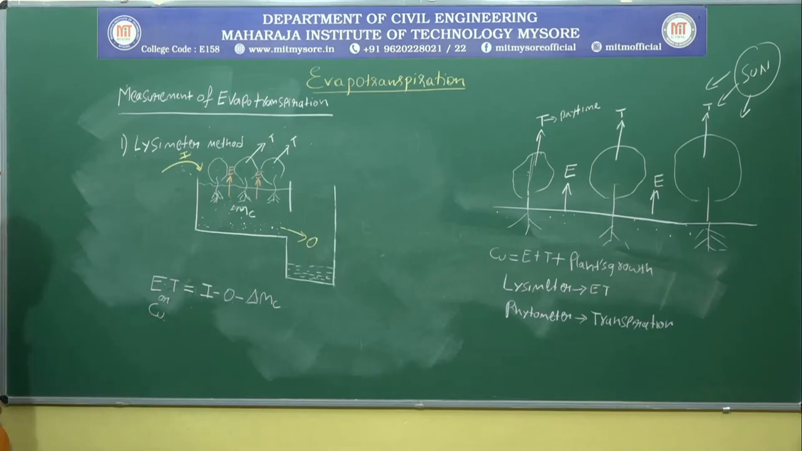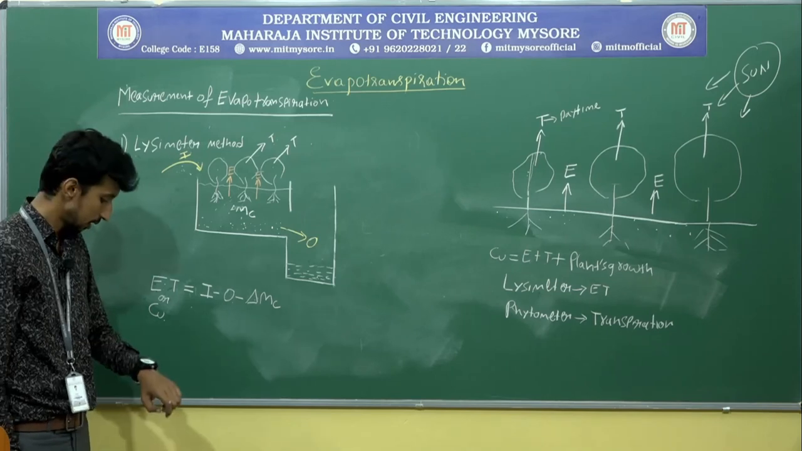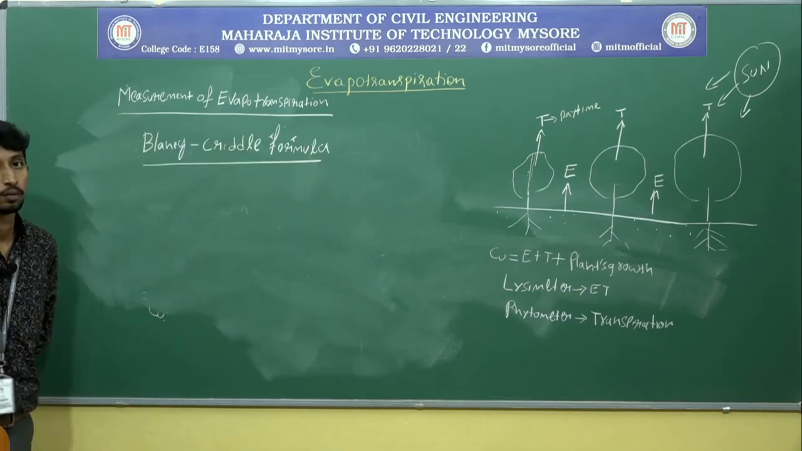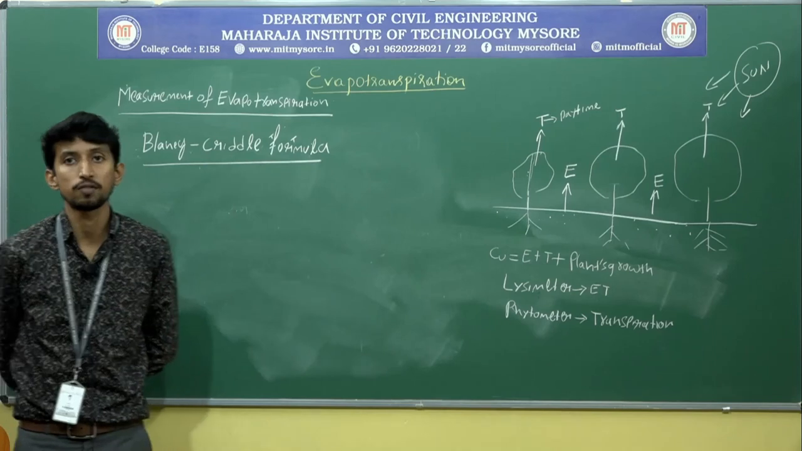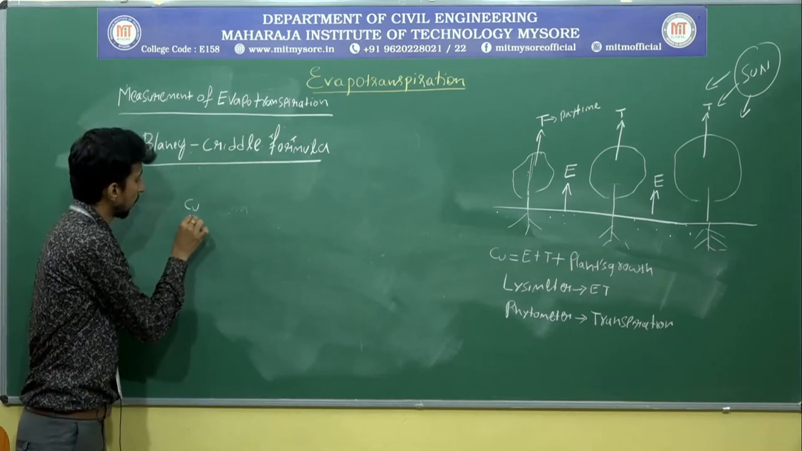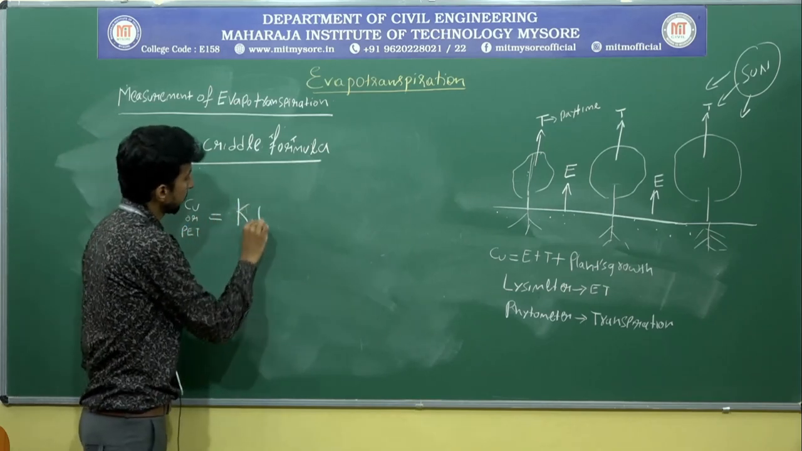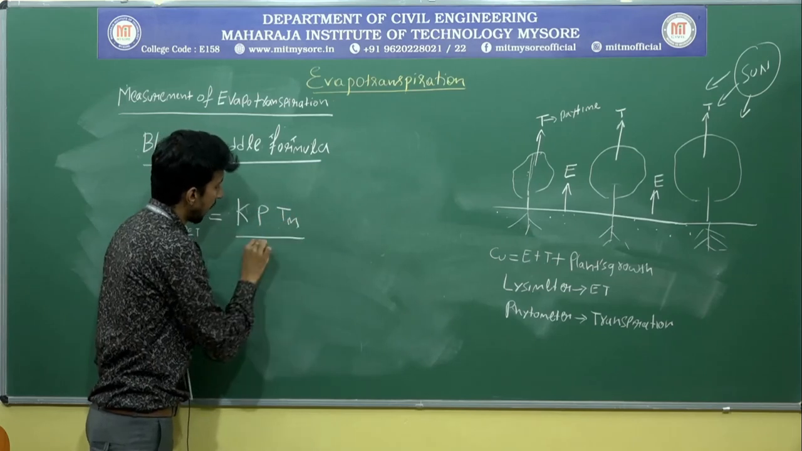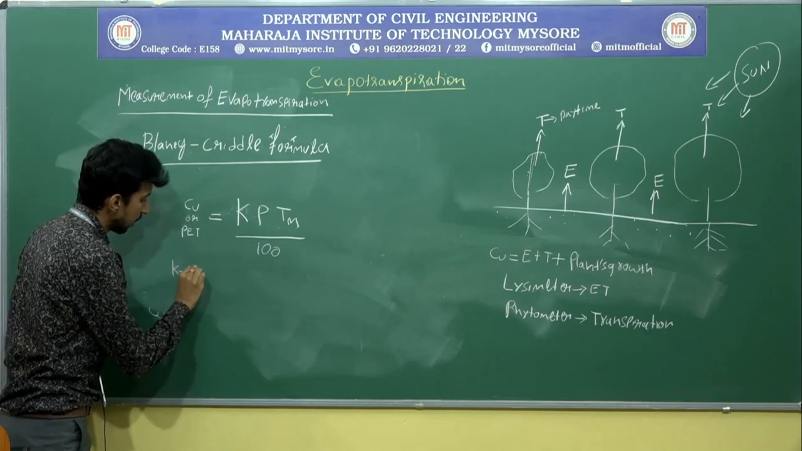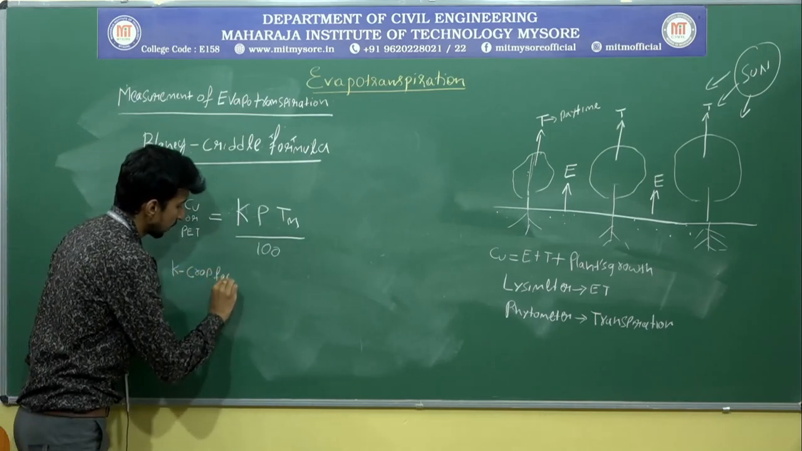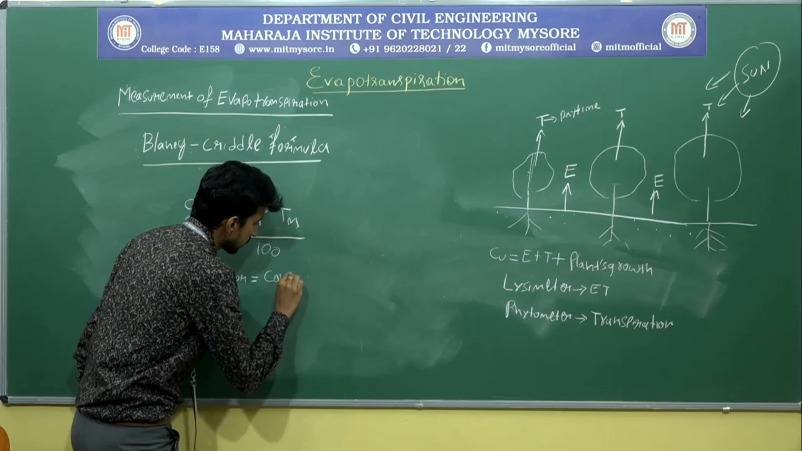Okay. The next method is Blaney-Criddle's formula. What does Blaney-Criddle's formula say? Cu or PET, potential evapotranspiration, equals K P Tm by 100. What is K? K is the crop factor. It is the ratio of consumptive use